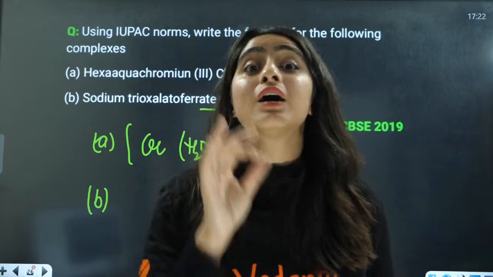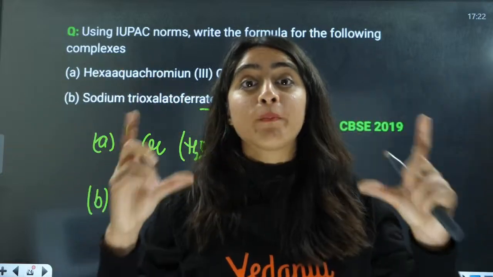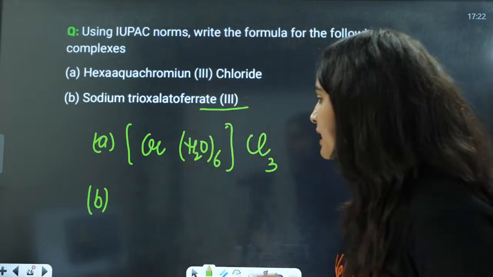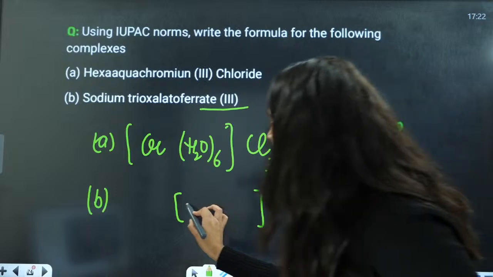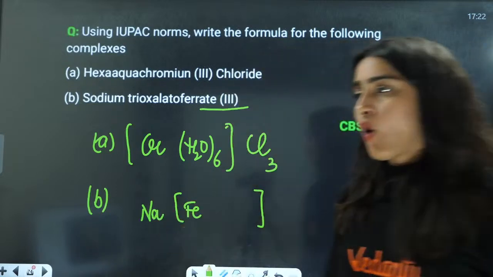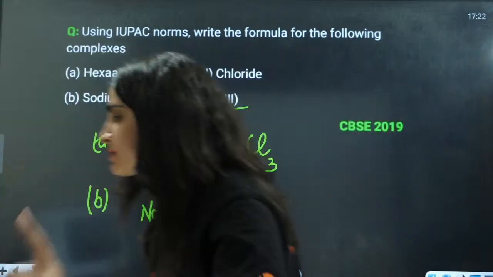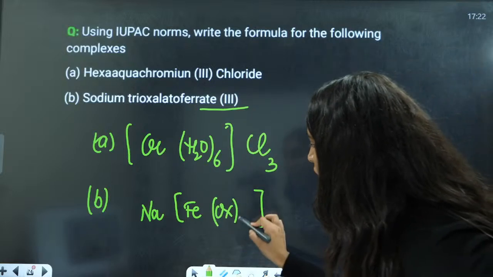That means the complex entity is in the anionic state. This means we will have anion here. This is going to be in the anion part. This is the sodium here. Very good bacha, very good. This is the sodium ion, right? This is trioxalate.